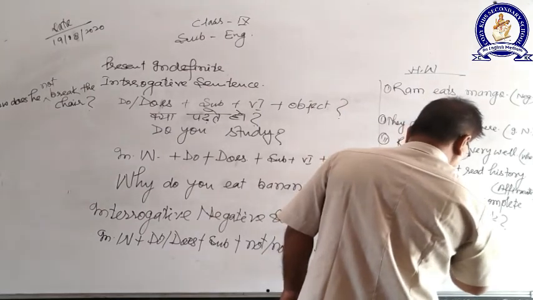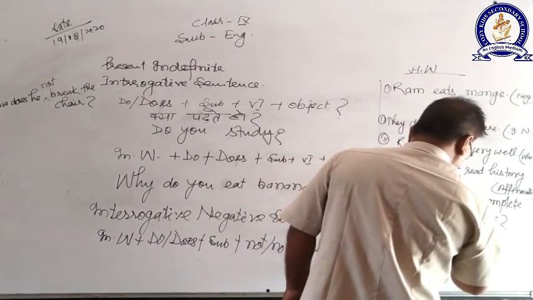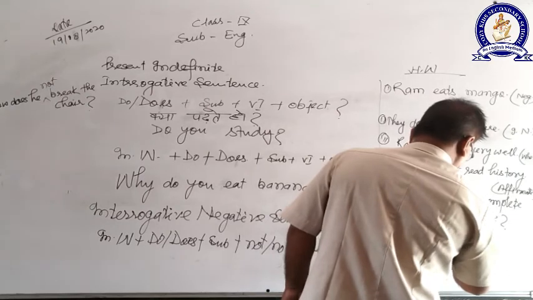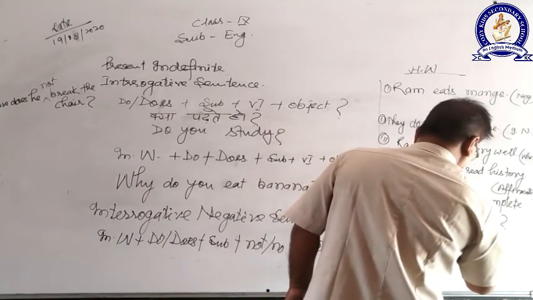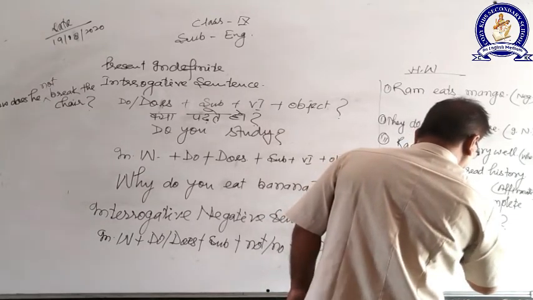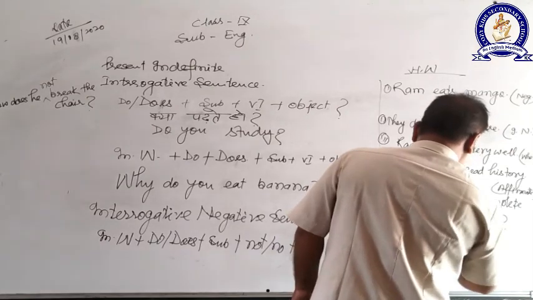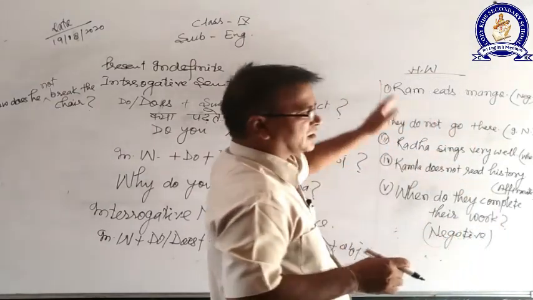Negative. So these are the 5 sentences. You have to convert them.